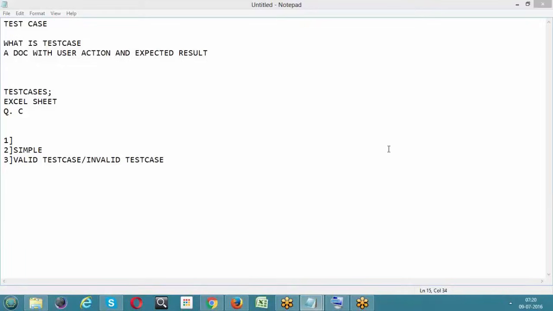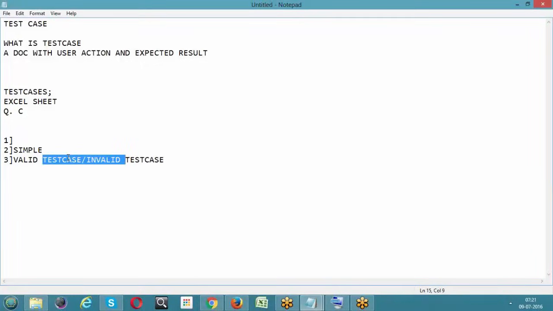If it is taking the valid data, we are very happy. With the same importance, it should reject the invalid data too. So we'll be writing valid and invalid things: valid with the valid test data, and invalid in the negative flow, the invalid data. So these are the three things we need to keep in mind while writing the test cases.